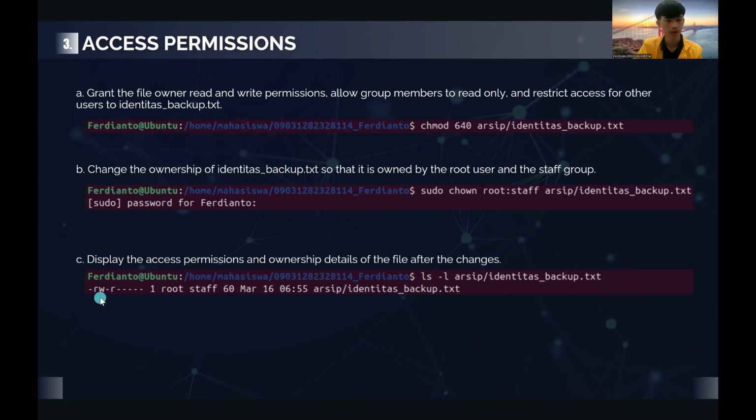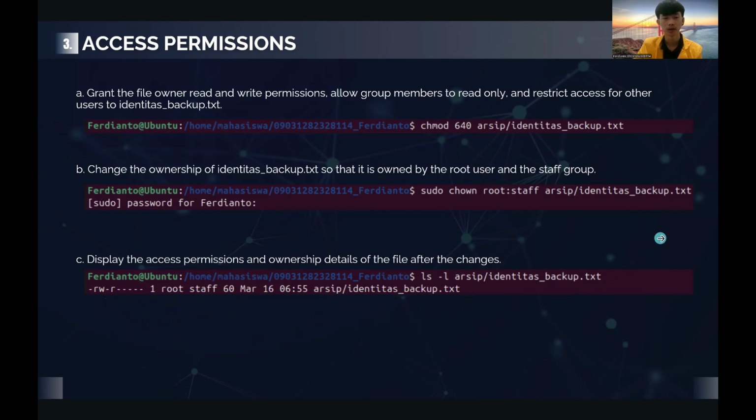So you can see rw for the file owner, who can read and write. Second, group members can read only, and other users have restricted access. And we can see the ownership detail is root and staff for identitas_backup.txt from the archive directory.